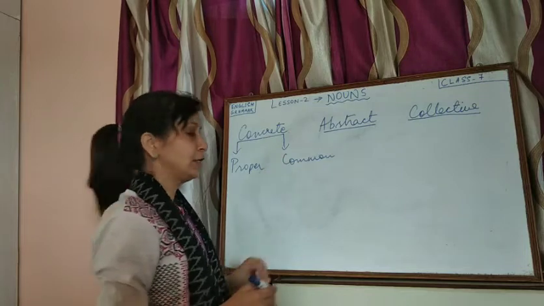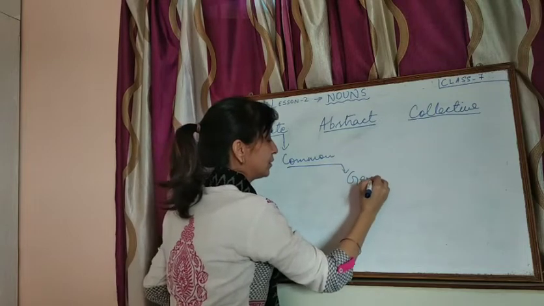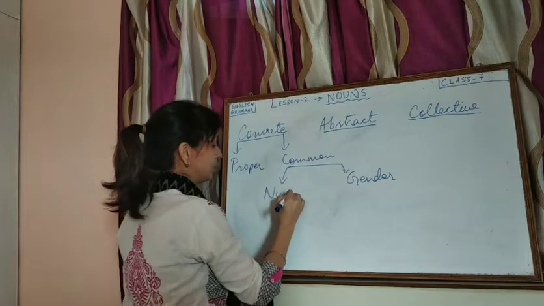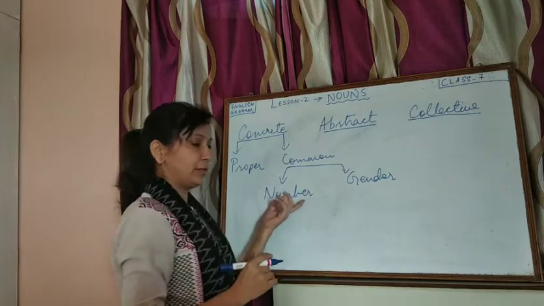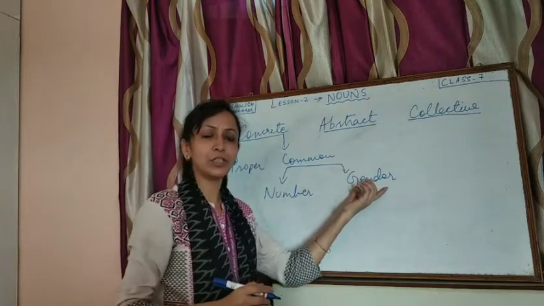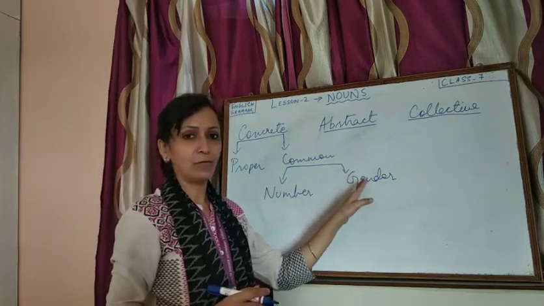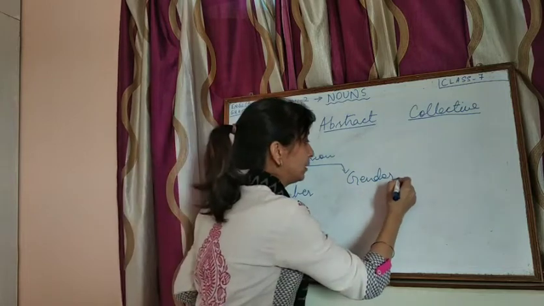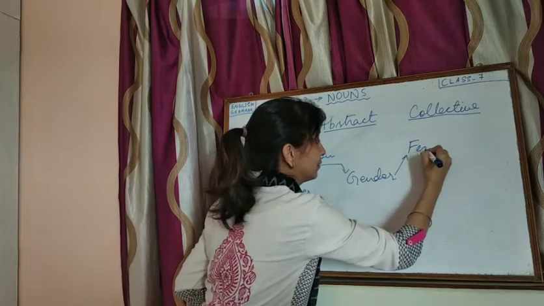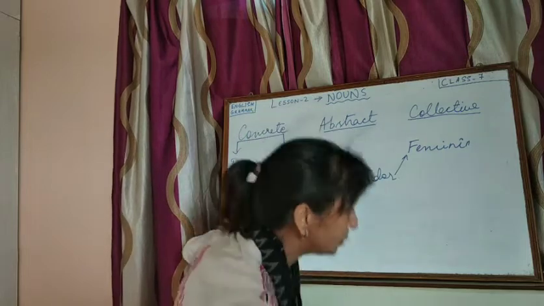Then under common, we have further subdivisions: first is the gender noun, and second is number. The nouns are again divided into number and gender. Now first let us see gender. Gender means those nouns which tell us either the male or female of a noun. Now let us see the different types under gender. The first is feminine gender, that is the female.